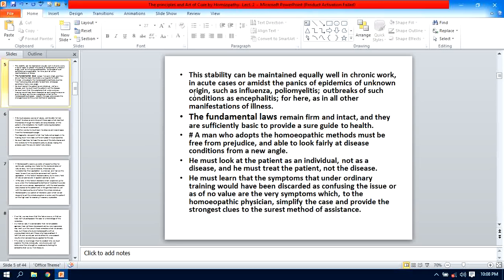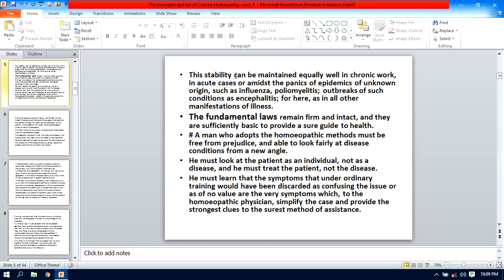While in acute cases or amidst the panics of epidemics of unknown origin such as influenza, poliomyelitis, outbreak of such conditions as encephalitis, for here as in all other manifestations of illness, yes, this stability and confidence in the application of medicine and the curative power of medicine are needed.